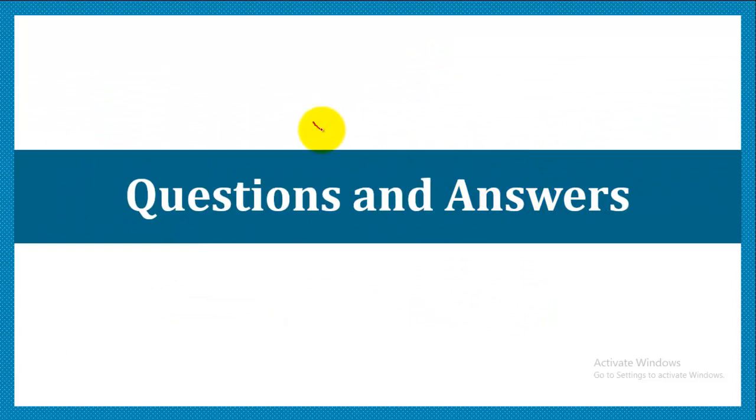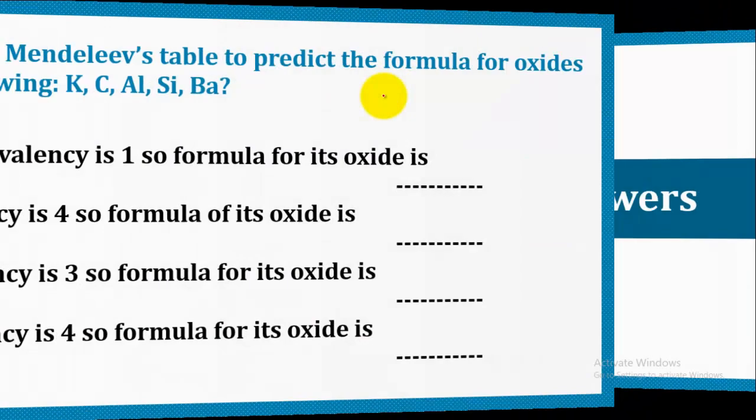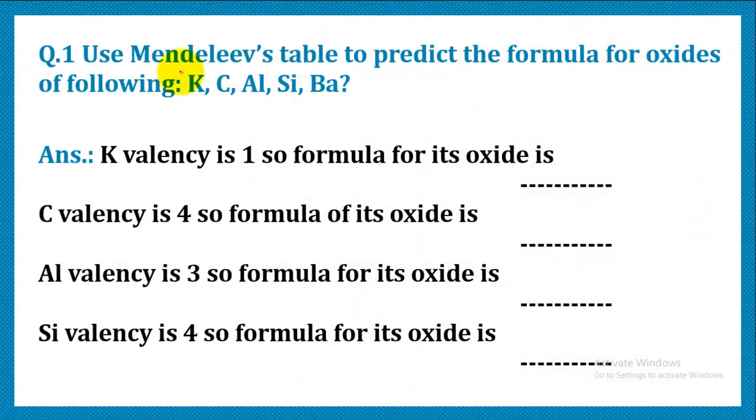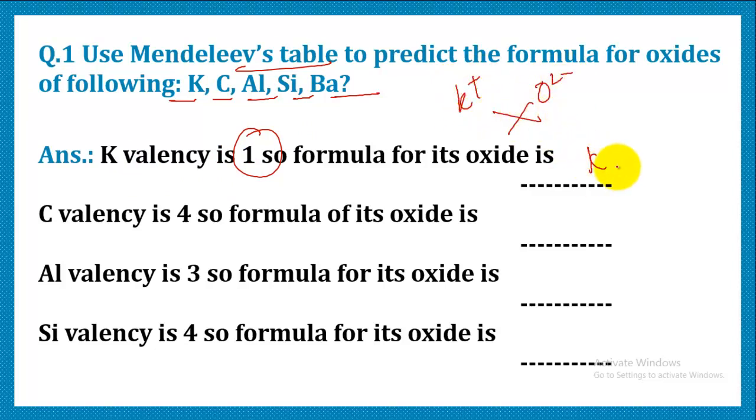Now let's do a few questions and answers. First question is, use the Mendeleev table to predict the formula for the oxides of K, C, Al, Si and Ba: potassium, carbon, aluminium, silicon and barium. So let's make out the formula for the oxides. Potassium possesses valency 1 and oxide 2 negative. So what is going to be the formula? It is going to be K2O.